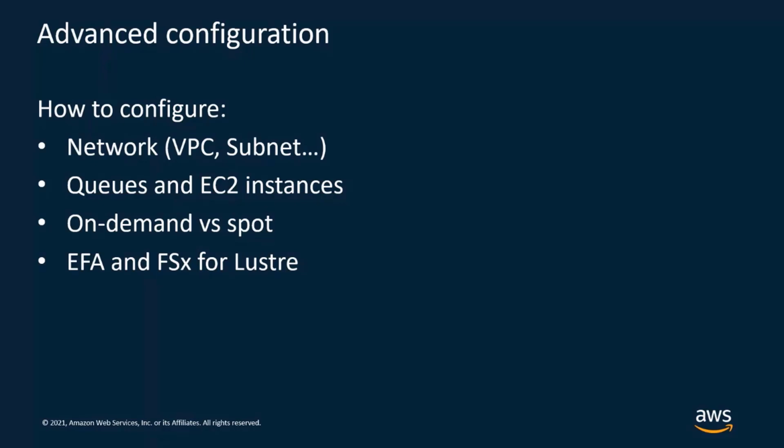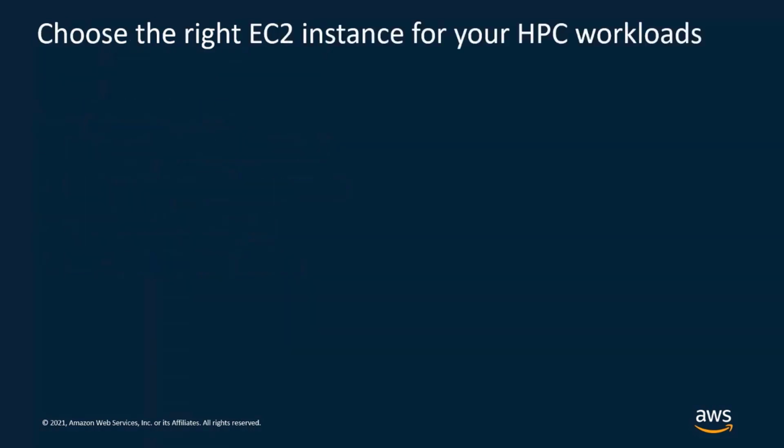Within this configuration file, you can configure more fine-grained details like the network that you want to use, how to manage multiple queues and multiple EC2 instances, how to manage different pricing options, so using on-demand or using Spot, and then finally how to configure EFA and FSx for Lustre. We'll see how to configure all these parameters in a minute.